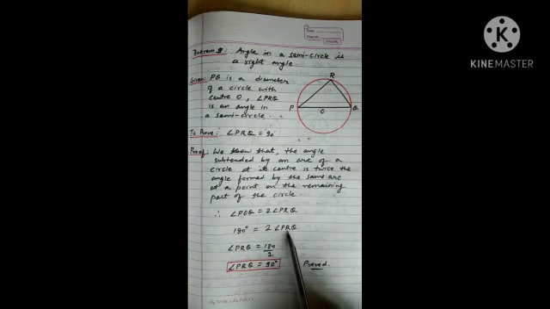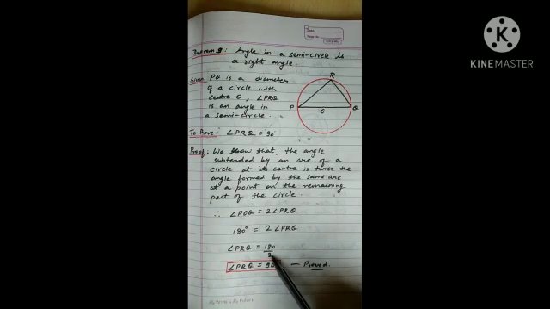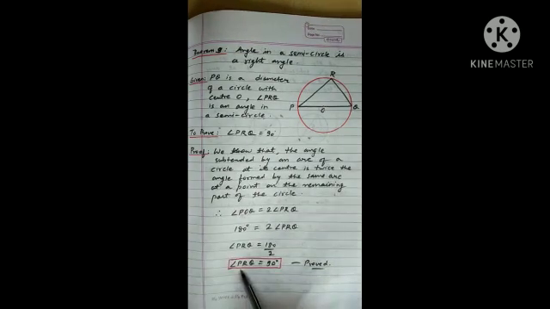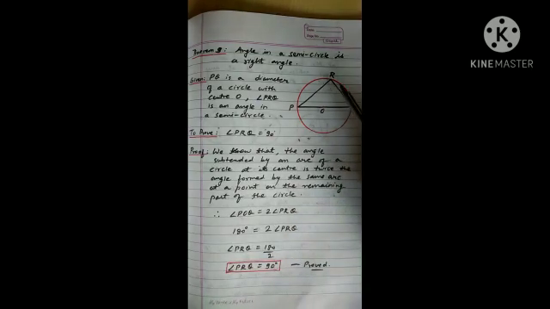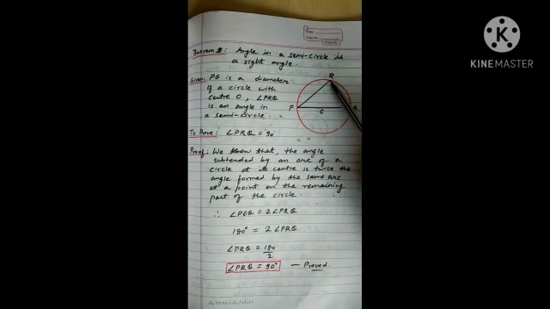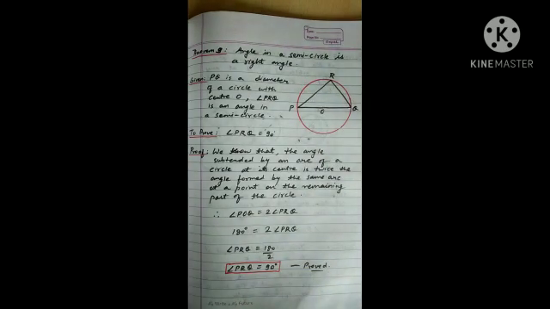as 2 is in multiplication with angle PRQ, will go in the denominator of the other side, 180. So angle PRQ equals 180 degree divided by 2. Angle PRQ equals 90 degree. So this is the required angle PRQ, which is inside the semicircle, and is proved 90 degree. Hence we can say that angle in a semicircle is always a right angle.